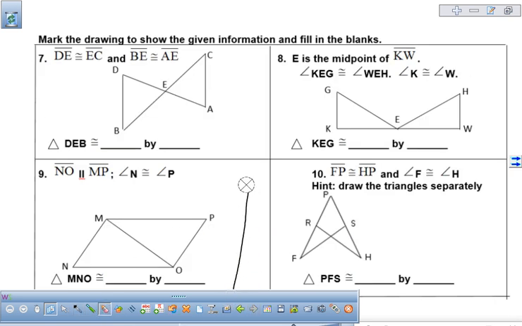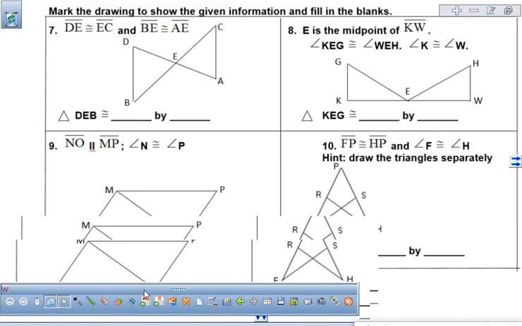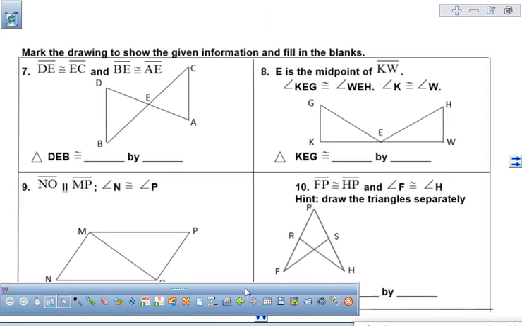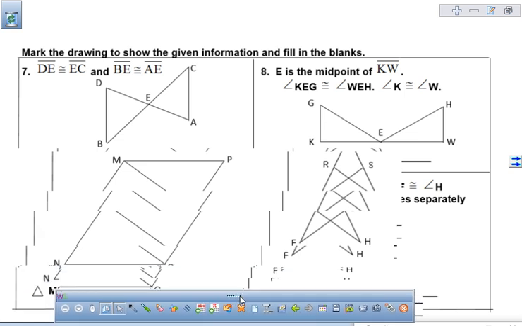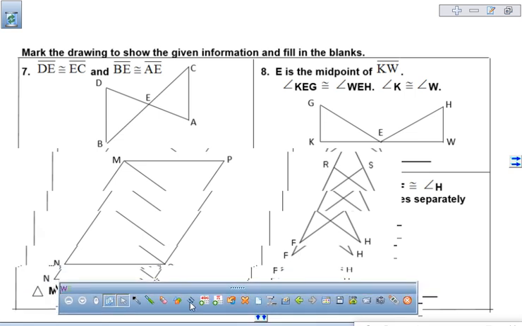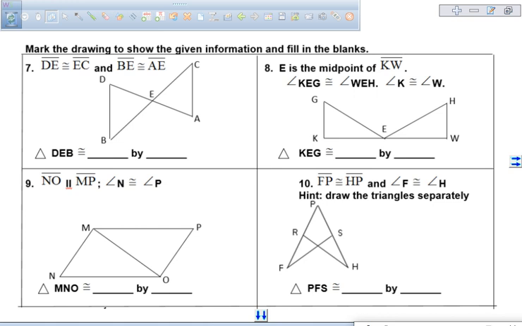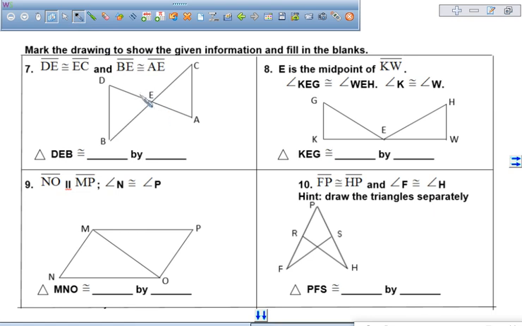Our next one, we want to mark everything that was given to us and any extra information that we know is congruent. So the first one, we need to mark our vertical angles because we know those are congruent.